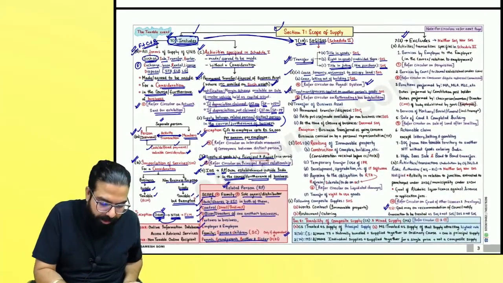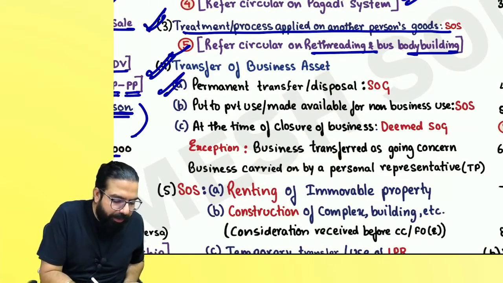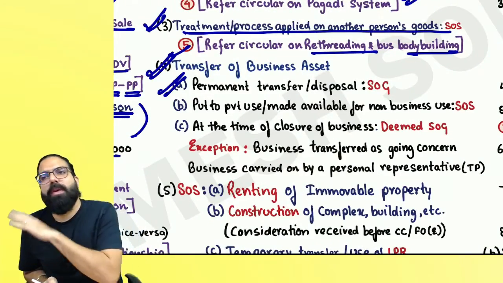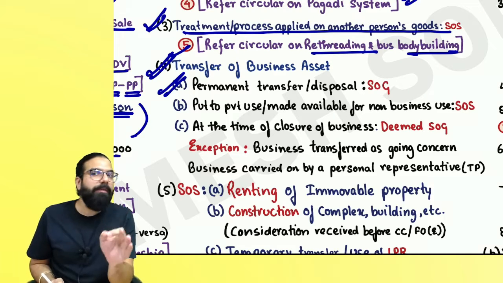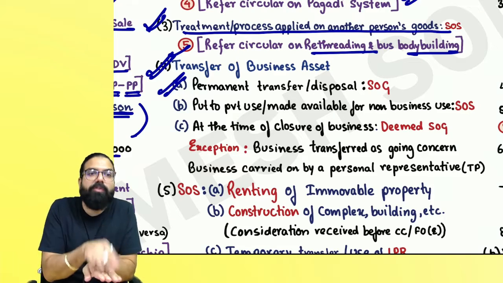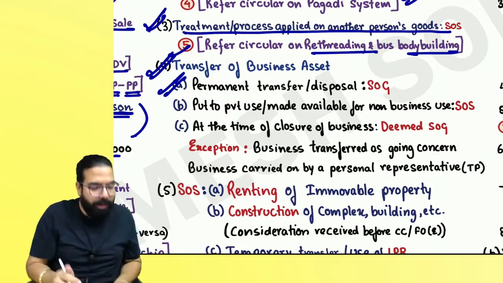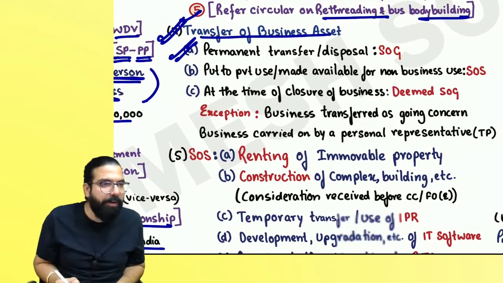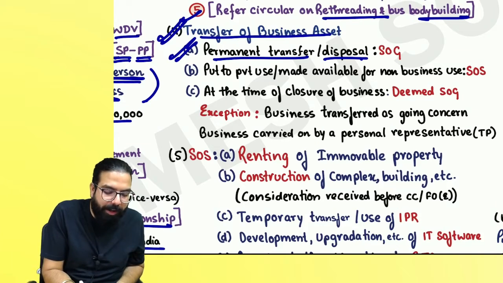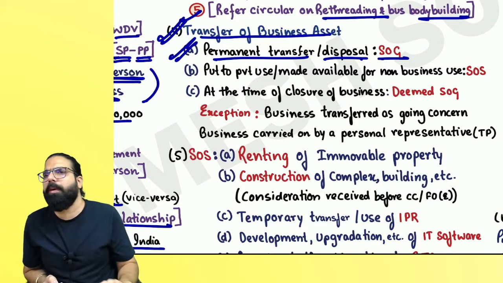The next one now: transfer of business asset. Remember one thing, permanent transfer of your business asset. Whenever something falls in Schedule 2, first of all, it should be a supply. Only then you will see supply of goods or supply of service. Now, here is the treatment of transfer of business asset. Remember, permanent transfer or disposal of business asset is always a supply of goods.